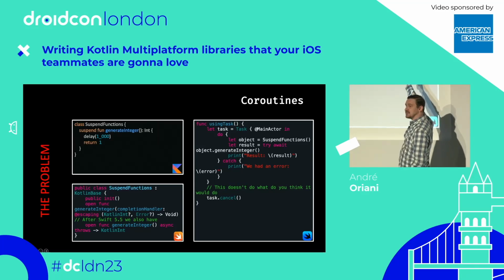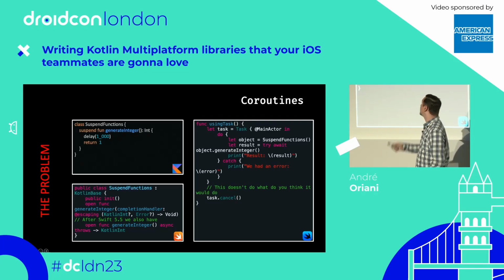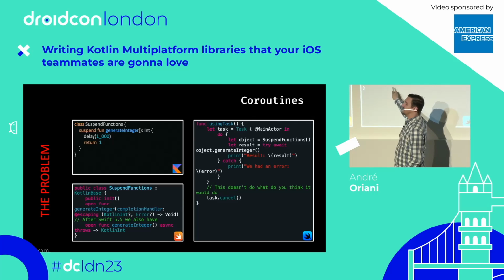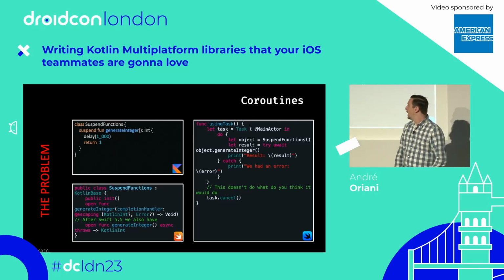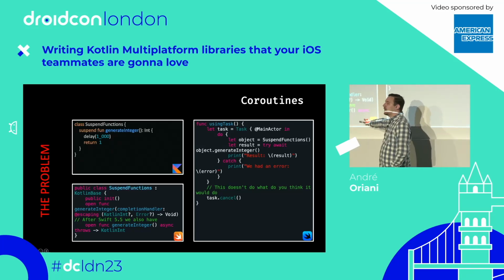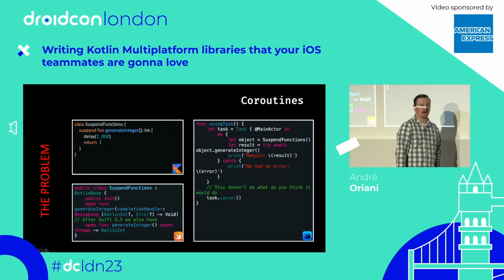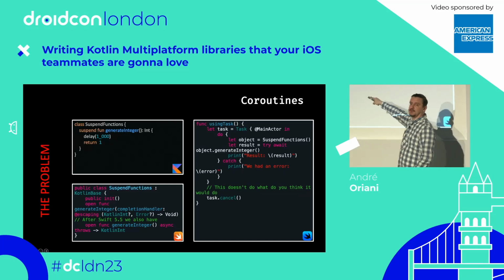You're going to have to use this await keyword that's pretty similar to calling your async function. That's pretty similar to using launch or async to call your suspend function, right? But the difference here is that if you call cancel in your task, that won't cancel your coroutine. And the reason for that is that this method was created by Xcode, by Swift, which has no idea that you're using Kotlin coroutines, right?